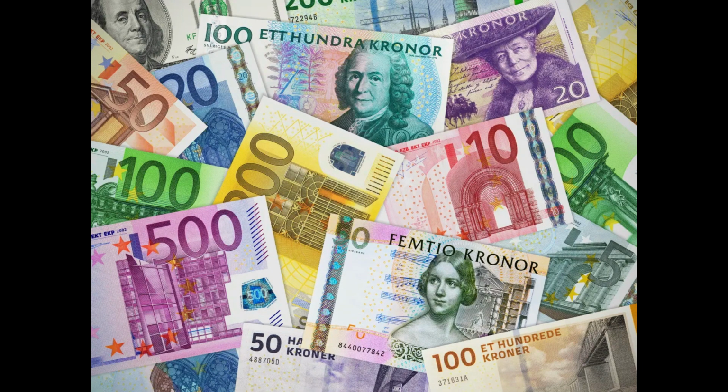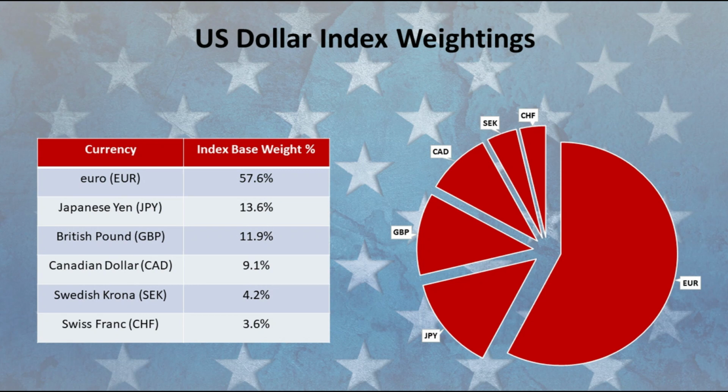The euro is, by far, the largest component of the index, making up 57.6% of the basket. The weightage of the rest of the currencies in the index are Japanese yen 13.6%, British pound 11.9%, Canadian dollar 9.1%, Swedish krona 4.2%, Swiss franc 3.6%.